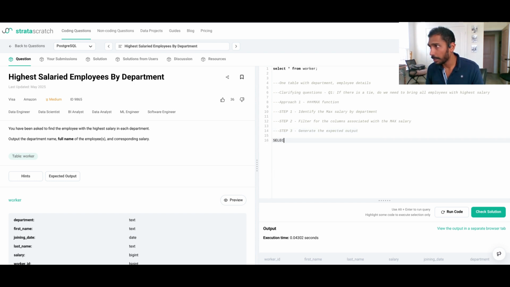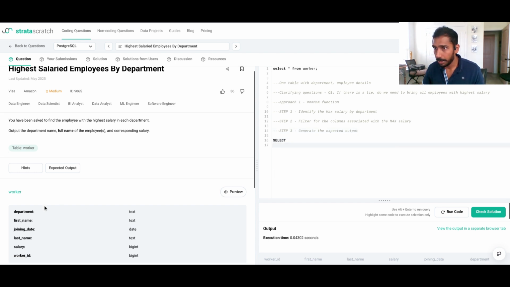Okay, so we have the approach ready. Let's start to build the logic here. I'm going to bring the department, first name, last name, and I do think the interviewer wants us to get the first name and last name together as one full name. So I'm going to do a concatenation function here. You can always use different alternative logics to get that. I'm going to use a simple pipe function, which works perfectly fine for me. I'm going to get the last name here as well. That's going to be the full name as needed in the expected output.